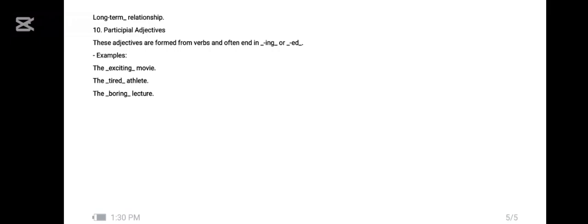The next is the participle adjective. Participle adjectives are formed from main verbs, but with the verbs we are using the ing and the ed form, the gerund and the third form of the verb. So these two make the adjective of the next noun. For example, the exciting movie. Here movie is the noun and exciting is the adjective. The tired athlete. I'm explaining the characteristic of the athlete, so the word tired is an adjective here. The boring lecture. So the word boring is an adjective here.